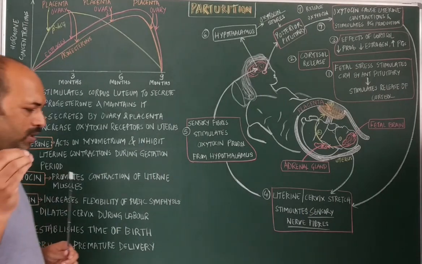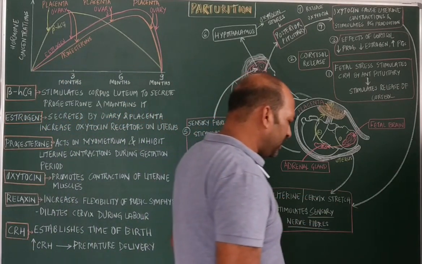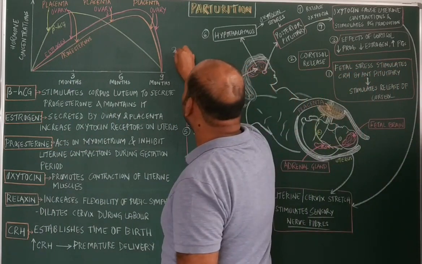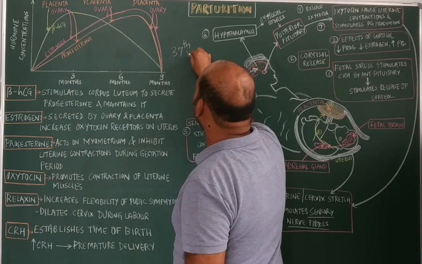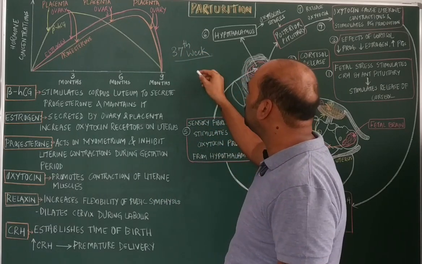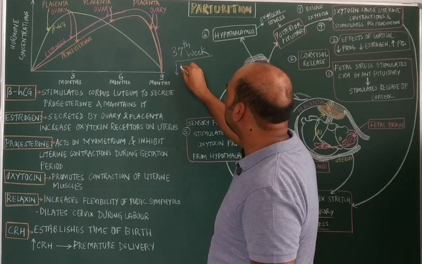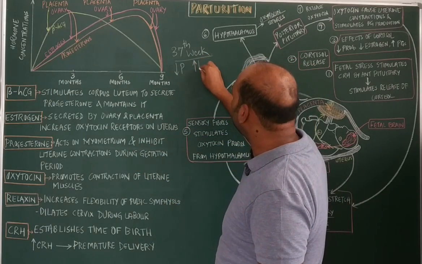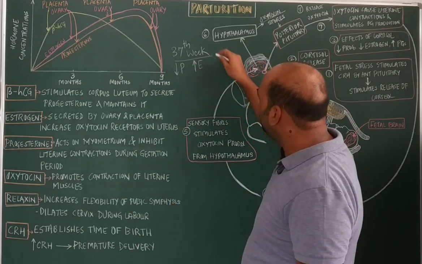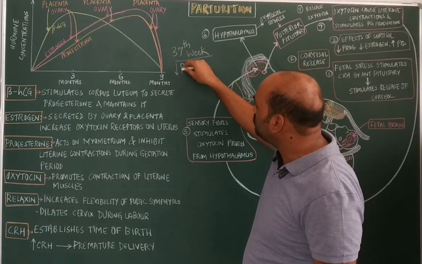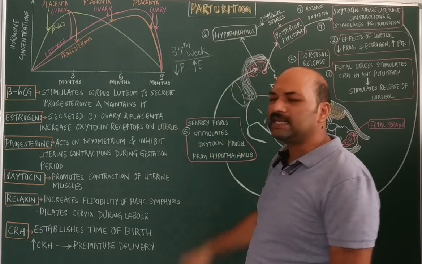But as I said, during the 37th week of the gestation period, the progesterone level starts decreasing when compared to the estrogen levels, which means during the 37th week estrogen levels are high and progesterone levels start decreasing.